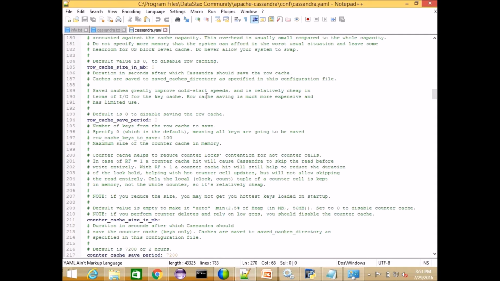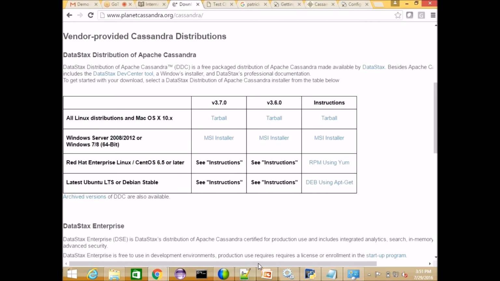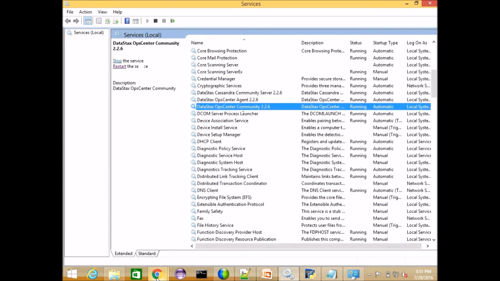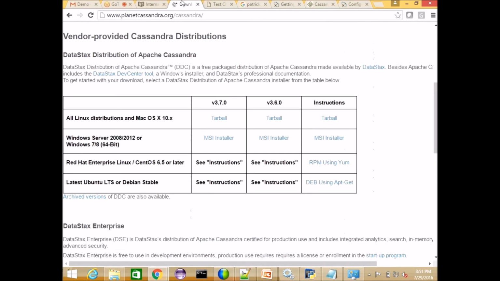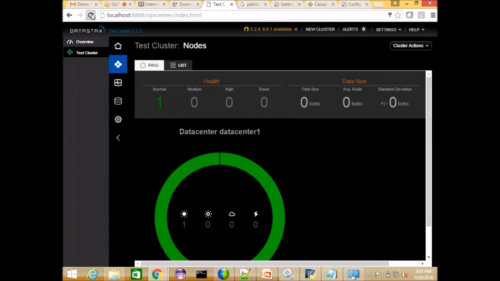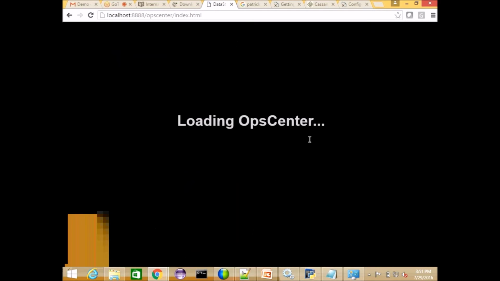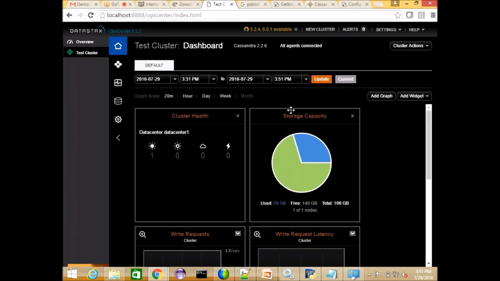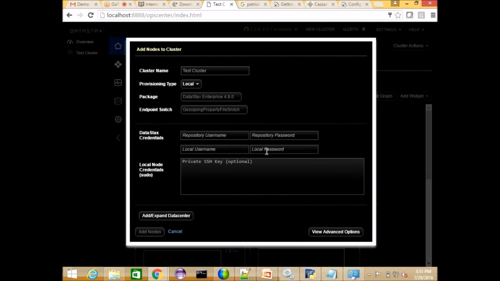Another way is also there: Cassandra has OpsCenter. I showed you the services; 3 services are there, and this is the OpsCenter service. This is for the UI, I mean the GUI. OpsCenter is not mandatory. For example, in Oracle you have OEM, and it's not necessary to have OEM. OpsCenter is for monitoring purposes, and we can add nodes from here also. If you go to Cluster Actions, the Add Nodes option is there. Here you can specify the IP address and add the nodes. And you can see the nodes.